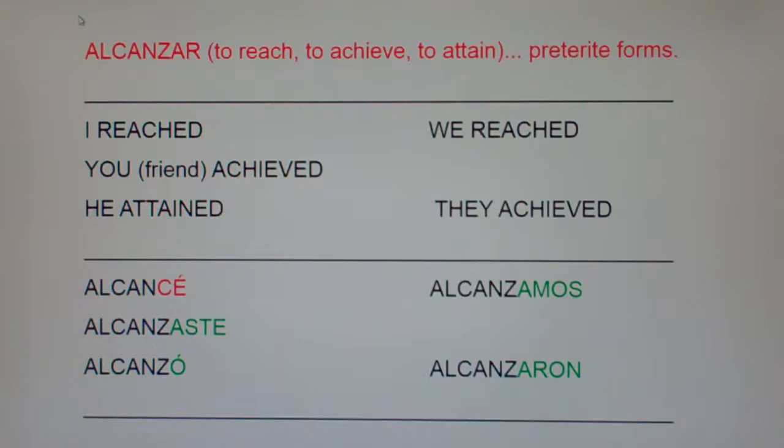Okay. Hopefully you now understand alcanzar in the preterite. Great.